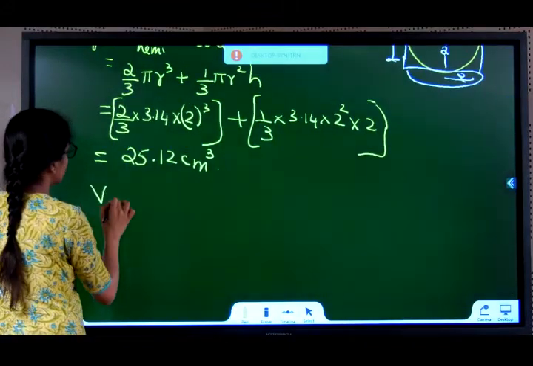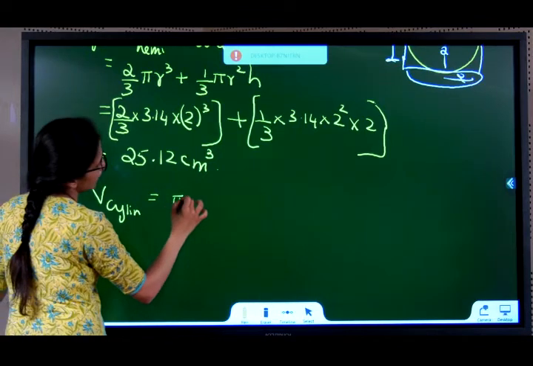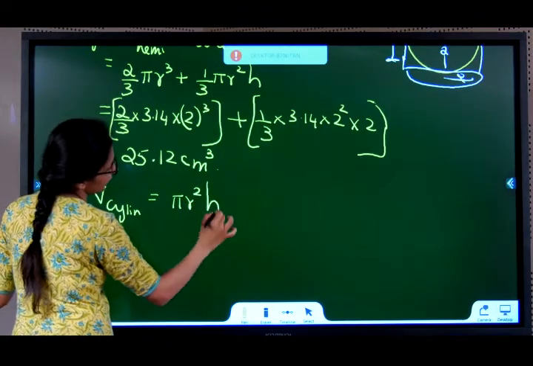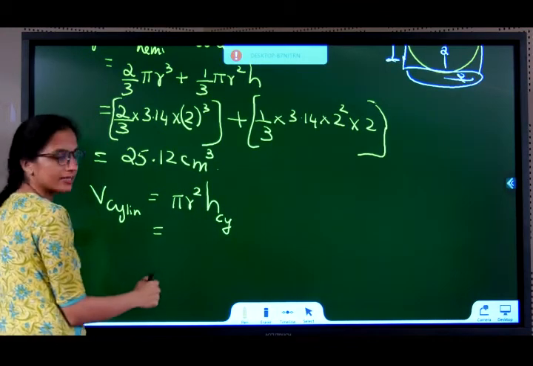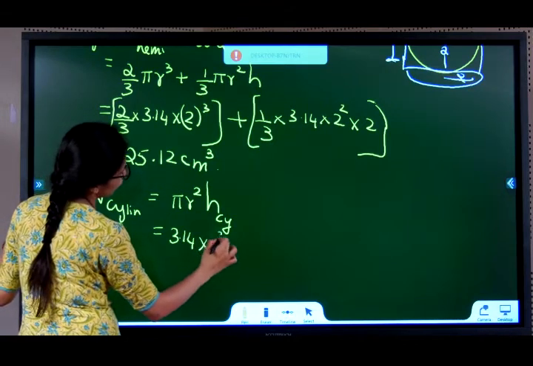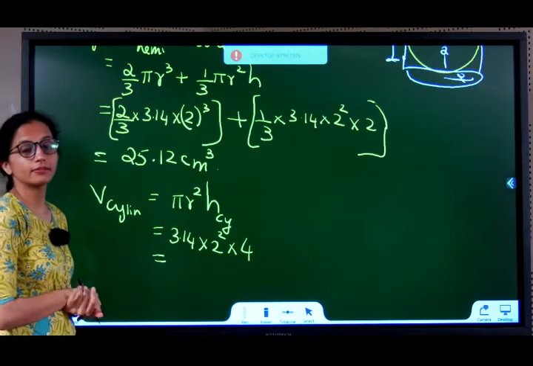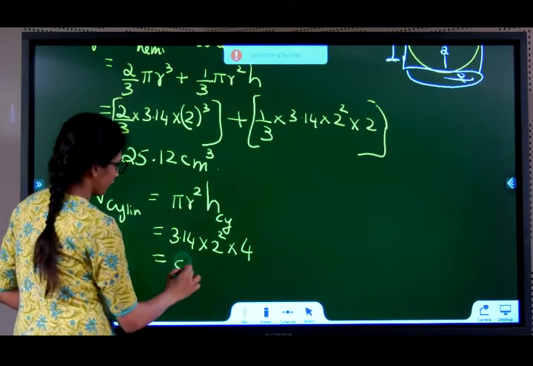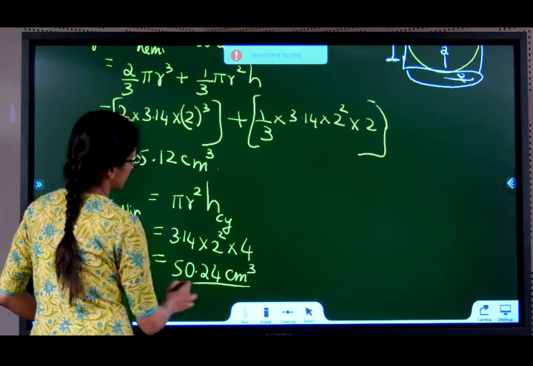So, volume of cylinder is equal to pi r square h. H now here is the cylinder's h, not the previous h. R remains the same, so you can use that. 3.14 into r, which is 2 square, h is now 4. We get 50.24 centimeter cube.